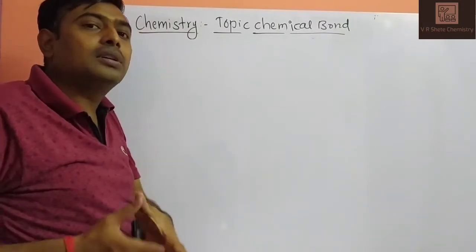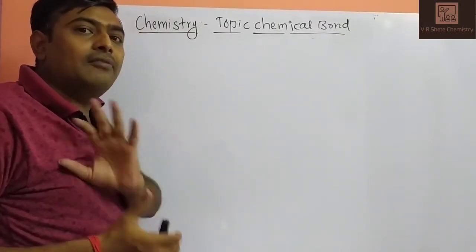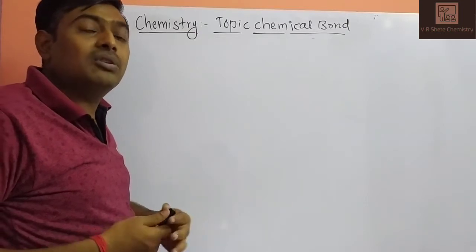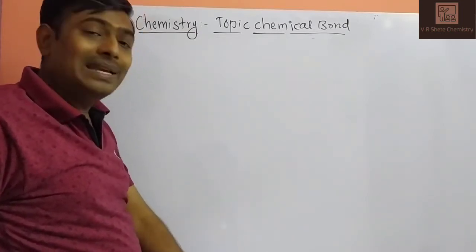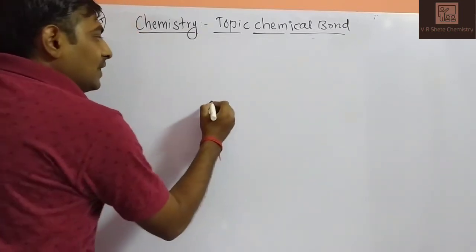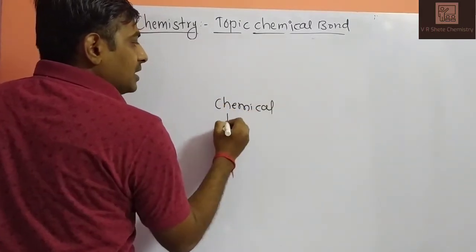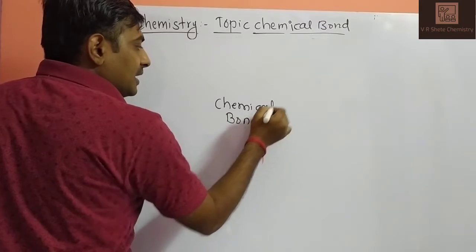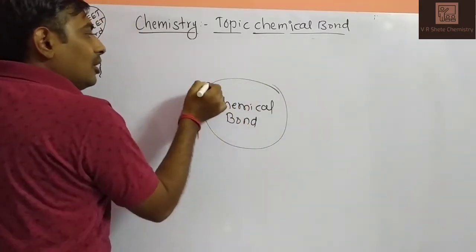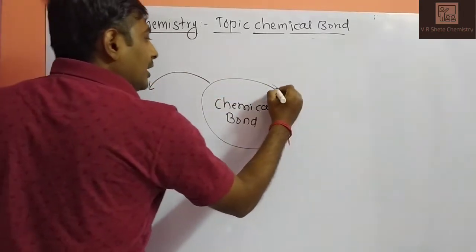Hello, in this video we will discuss types of chemical bond and briefly discuss what is meant by covalent bond. So basically, what are the types of chemical bond? The chemical bond is the soul of chemistry. Without chemical bond, chemistry cannot be studied. A chemical bond is classified into two major categories.